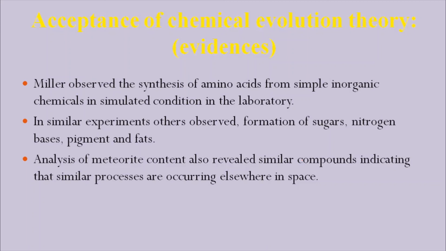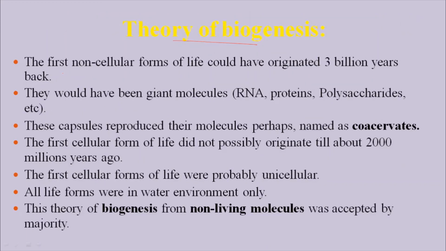Now the theory of biogenesis. What does the theory of biogenesis say? It says that the first non-cellular form of life could have originated around 3 billion years ago. That is, the formation of RNA or other molecules like carbohydrates or proteins about 3 billion years ago.